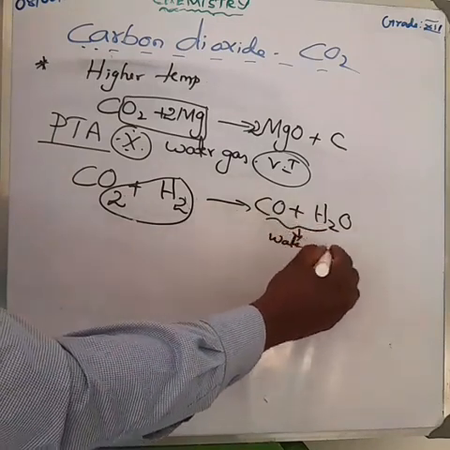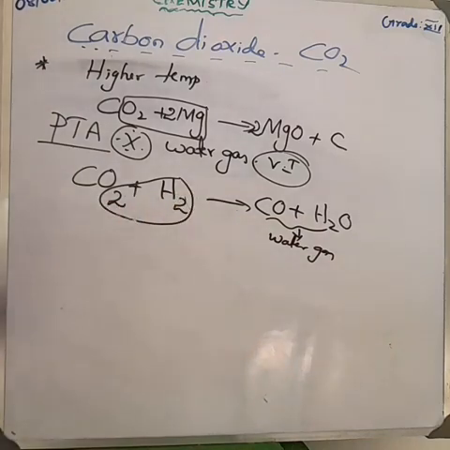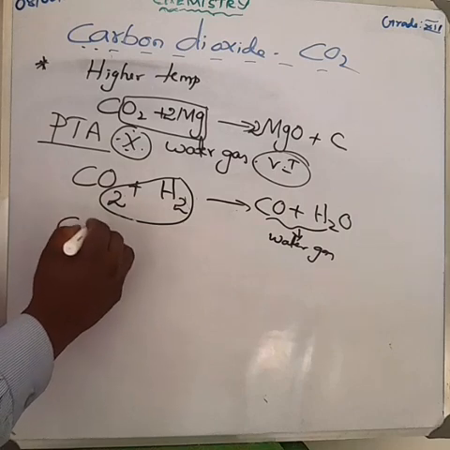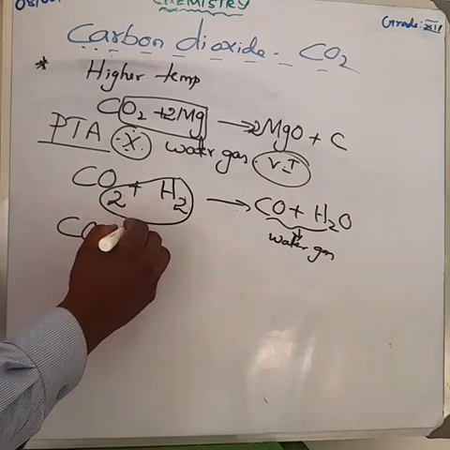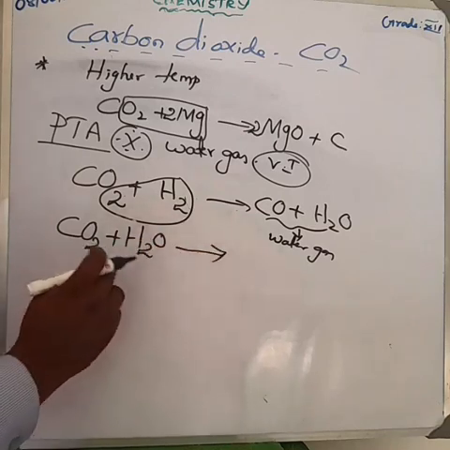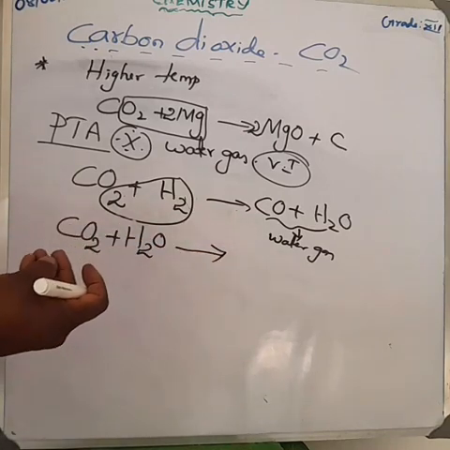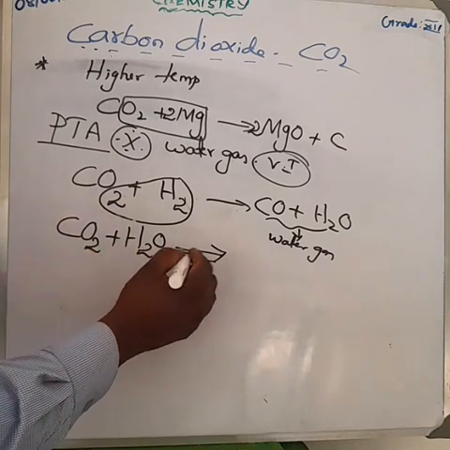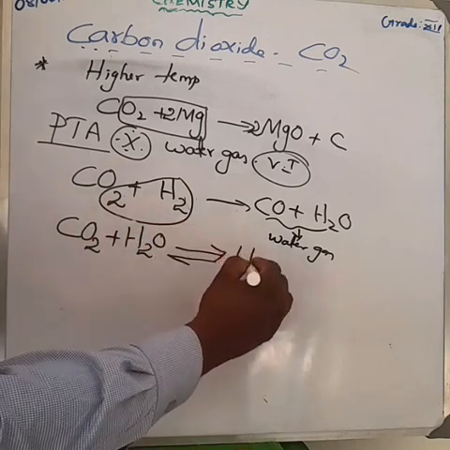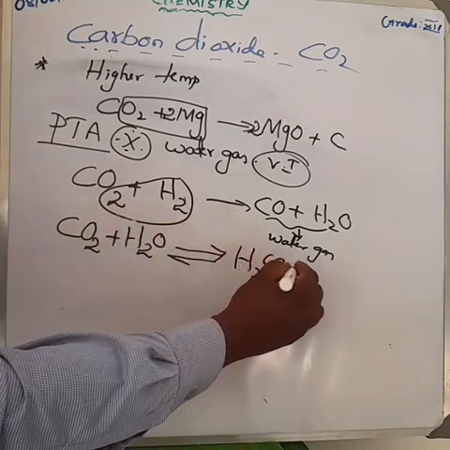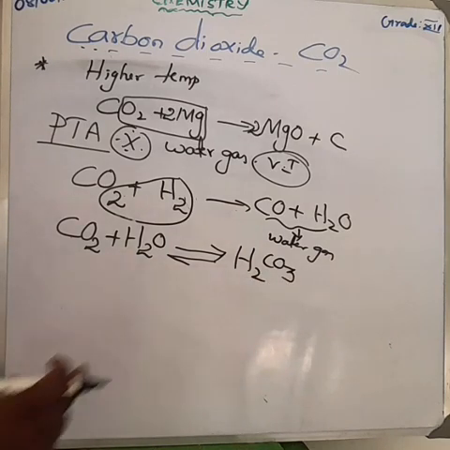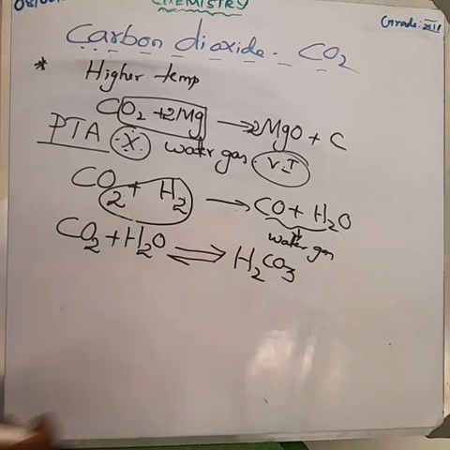Next, the acidic behavior. Carbon dioxide reacts with water. Carbon dioxide is acidic in nature. This reacts with the water to form carbonic acid. What is the formula of carbonic acid? H2CO3, that is, the oxygen of water combines with the CO2 to form H2CO3.